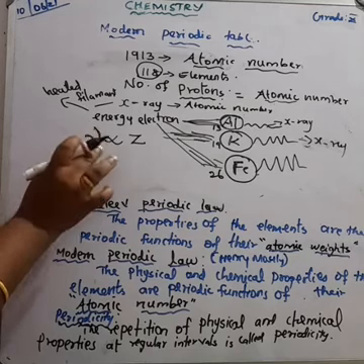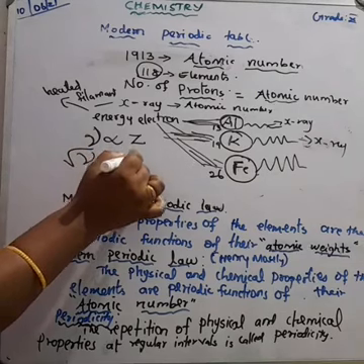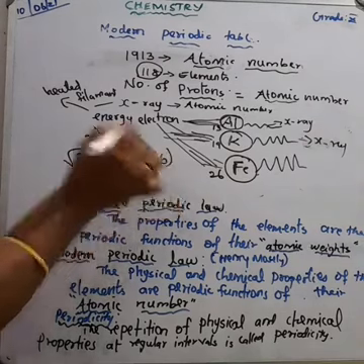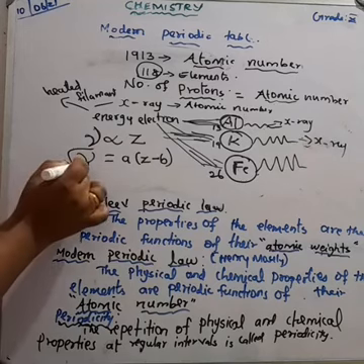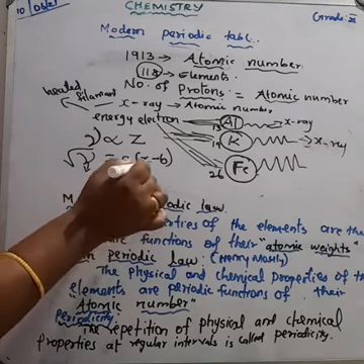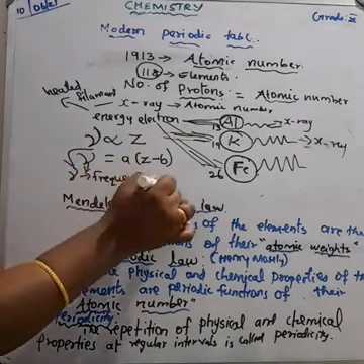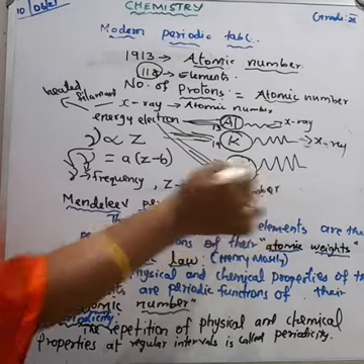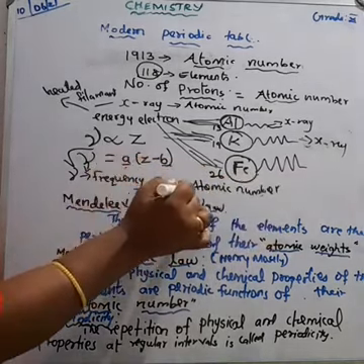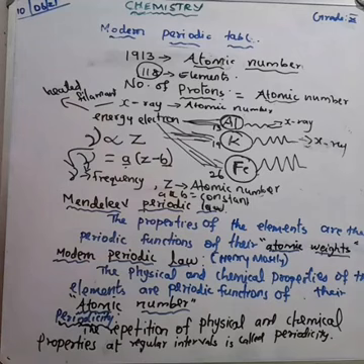The square root of frequency is equal to A into Z minus B. Here nu indicates the frequency, and Z indicates the atomic number, and A and B are constants. Nu is the frequency of the X-rays emitted by the element with atomic number Z, and A and B are constants.